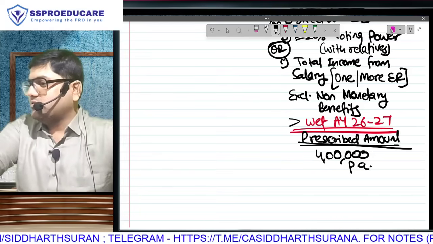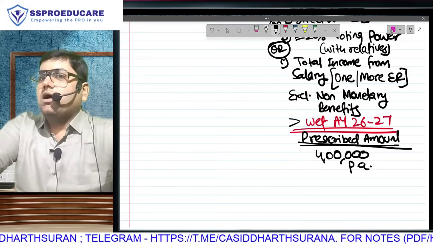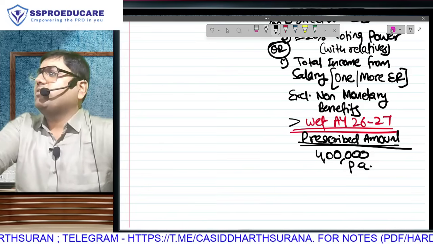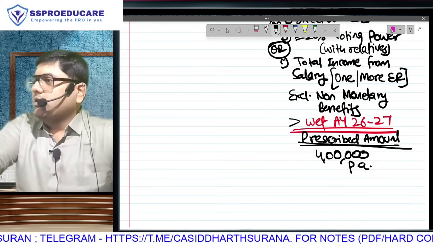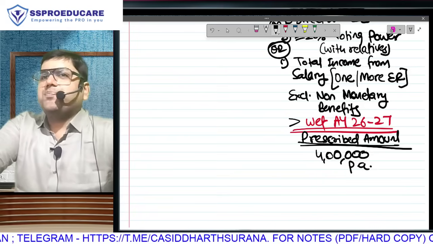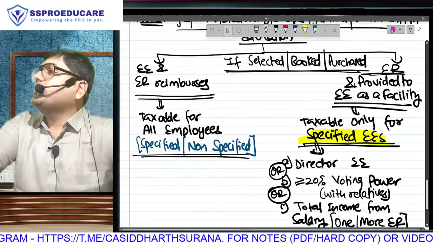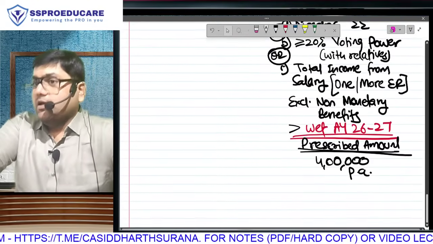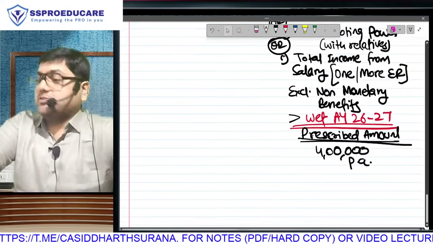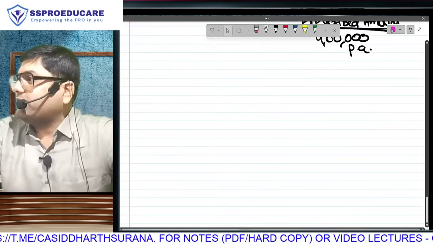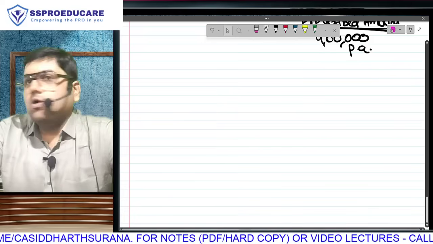We will be doing some questions. ये clear हुआ? हाँ, तो ladies and gentlemen, we are done with valuation of first 5 perquisite: house, gas, water, electricity, sweeper, gardener, watchman, education. 4 you है ना, 5 नहीं. And in that 2, 3 and 4 के बारे में we have studied a concept. If 2, 3 and 4, please be clear, are booked by employee himself, then taxable for all the employees.